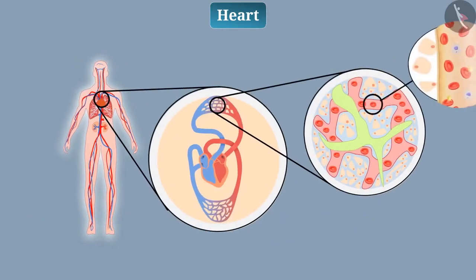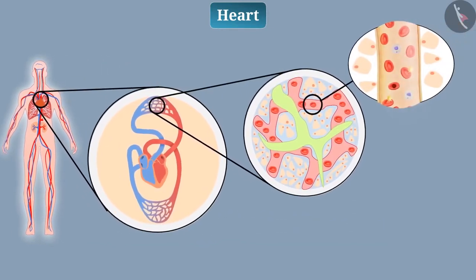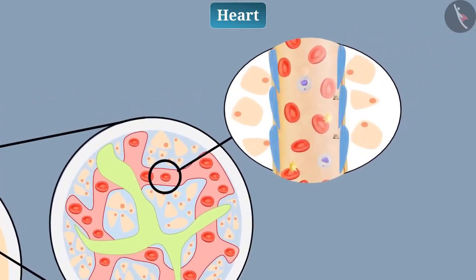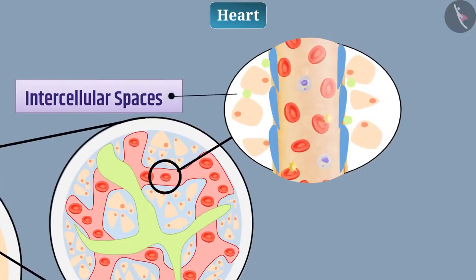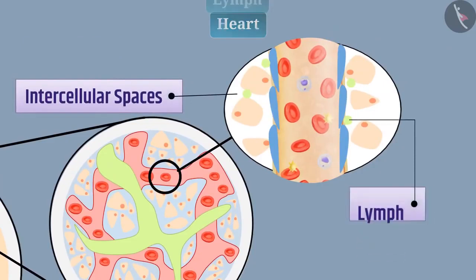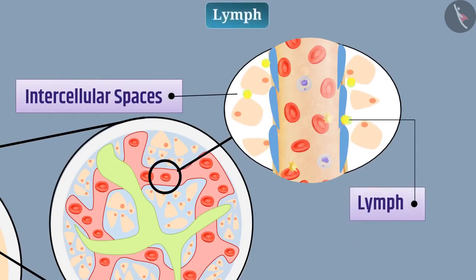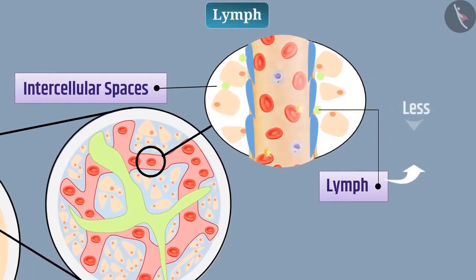Lymph. Sometimes plasma, proteins, and cells present in the blood migrate from the pores of the capillary wall into the intercellular spaces of the tissue. Collectively, the fluid is called lymph. Lymph is similar to plasma, but it has less protein content and is colorless.